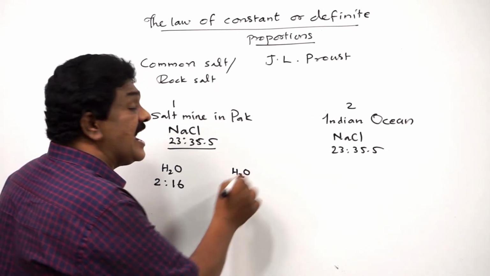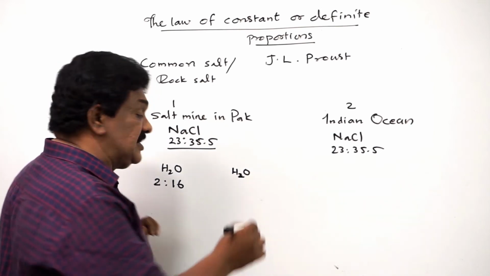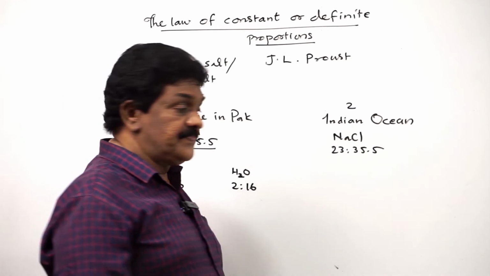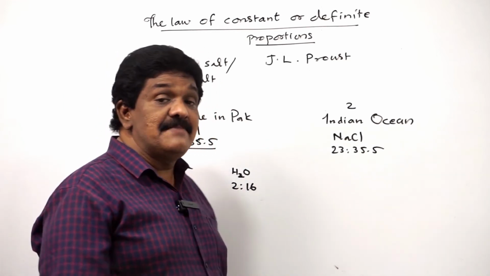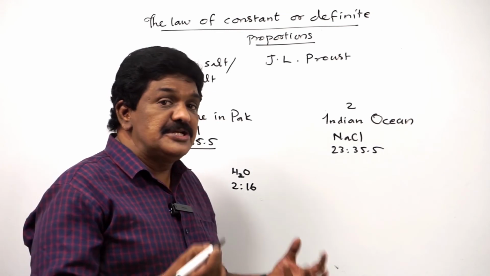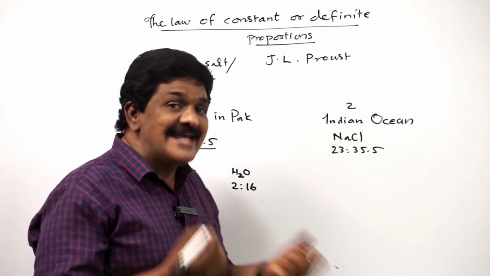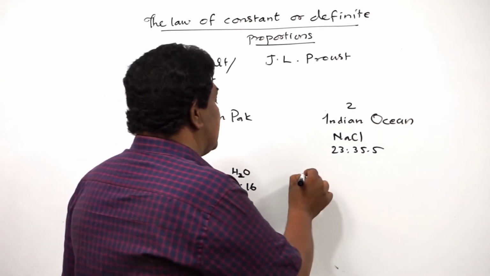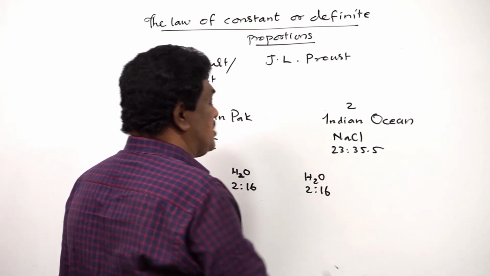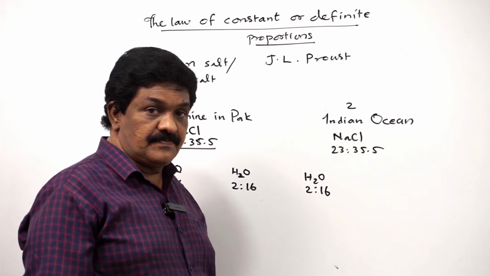It also contains hydrogen and oxygen in the ratio 2:16 by mass. Let us check another sample of water obtained by melting ice, a piece of ice obtained from Kashmir Valley. See, it also contains hydrogen and oxygen in the ratio 2:16.